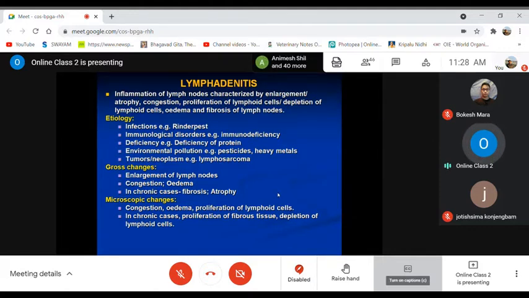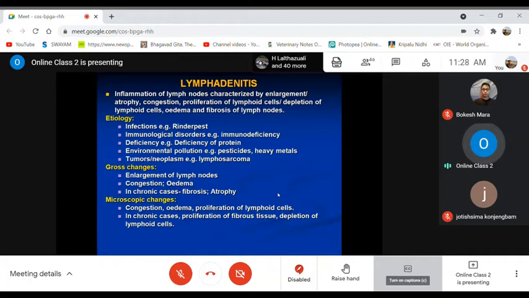If you check the gross changes, most cases will show enlargement of the lymph node, congestion and edema. Only in chronic cases, when proliferation of fibrous connective tissue, what we call fibrosis, is there, will there be atrophy of the lymph node, that means reduction in size due to shrinkage when fibrous connective tissue replaces all the parenchymal cells.